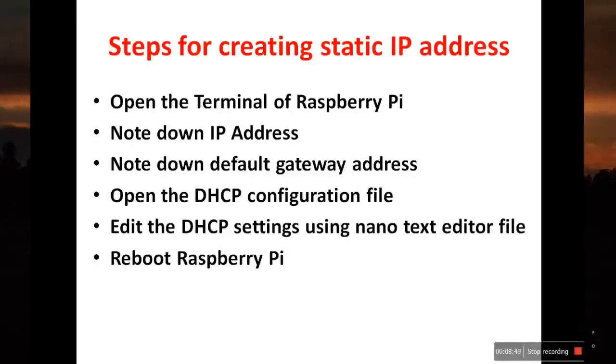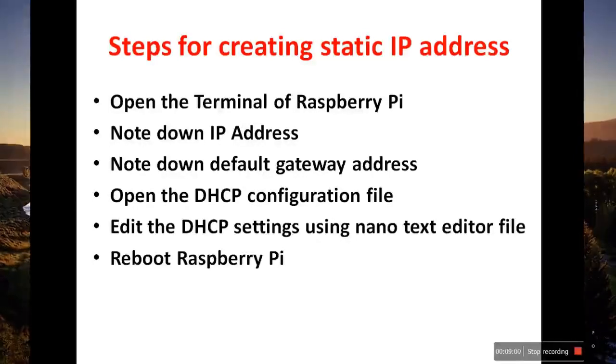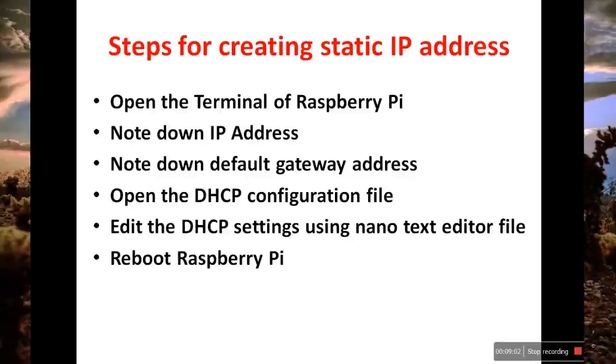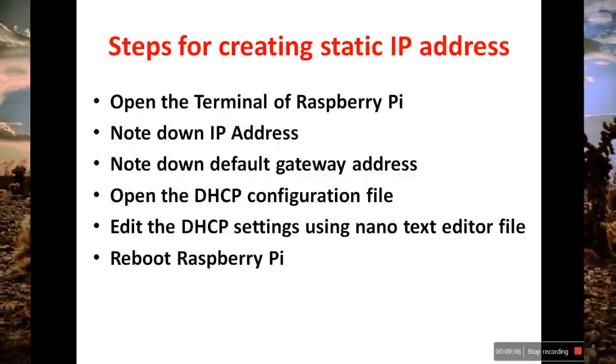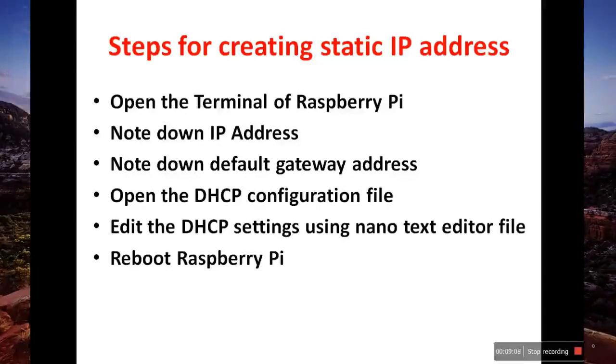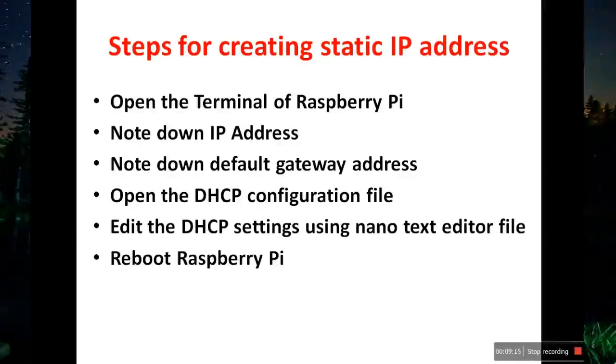Next, once again we'll just revise all the steps for creating a static IP address for the Raspberry Pi. So the first step is to open the terminal of Raspberry Pi from the Raspbian desktop. Next, note down the IP address. So how do you note down the IP address? As I told you, you have to type ifconfig in the terminal of the Raspberry Pi desktop, then you will get the IP address.